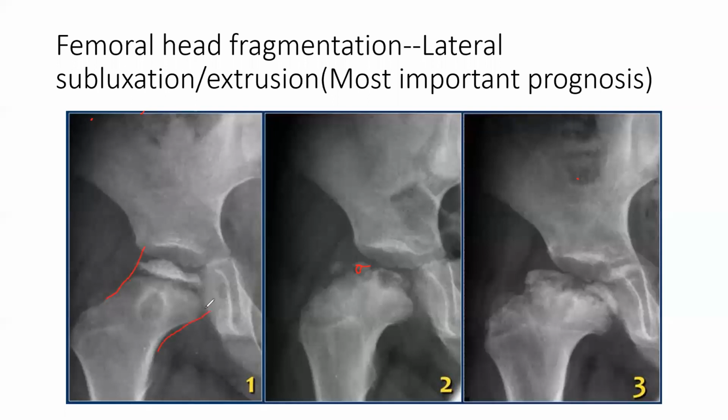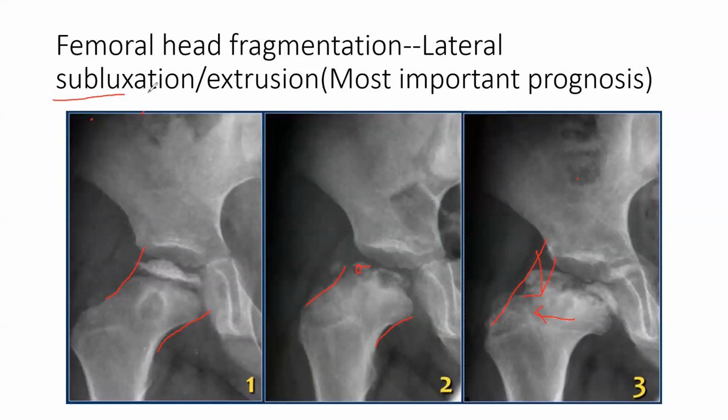It is within the boundary of the acetabulum, and the head is slightly normal here. Now it starts fragmenting, and it starts subluxating slightly outward. Now in this one, it is totally outside the acetabulum. So laterally it is subluxating outside. There is fragmentation also, and it is going proximal, upward, and lateral. So it is a lateral subluxation.